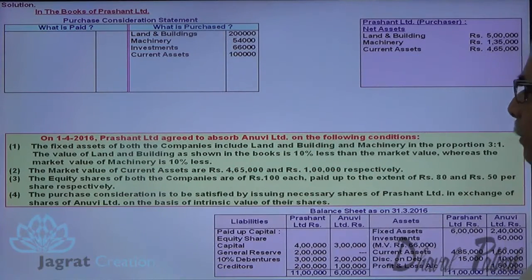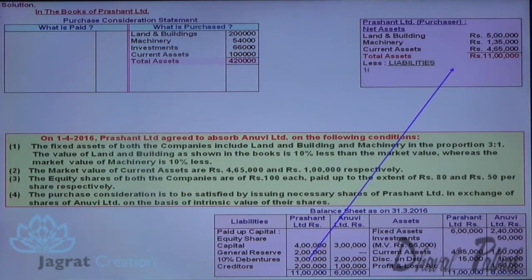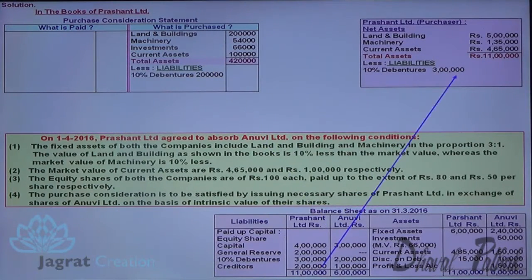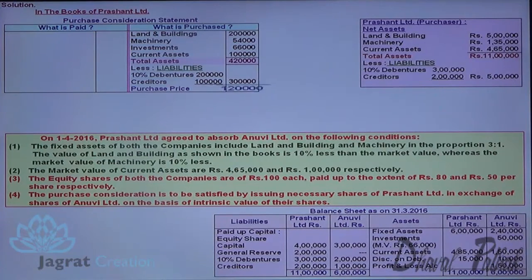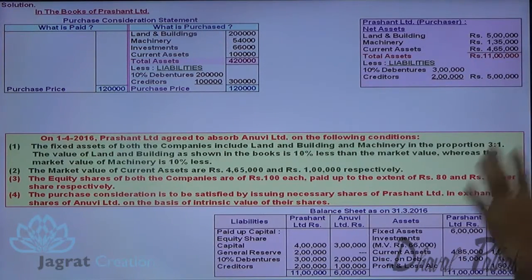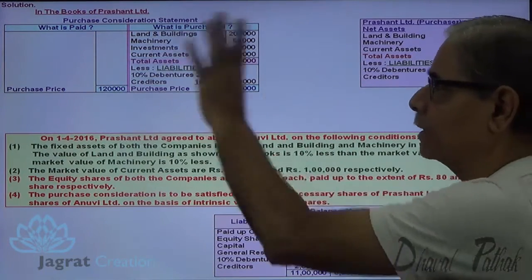The equity shares of both the companies are okay. Now this is the discount on debentures and profit and loss account, which cannot be purchased. So these are the assets, net assets purchased: total assets purchased minus liabilities. This is the liability, debentures of Anuvi Limited. Similarly, creditors' liability is deducted. So here the net assets purchased comes out to how much? 1,20,000. And 11 lakh minus 5 lakh, net assets work out to be 6 lakhs. Now this is the purchase price.